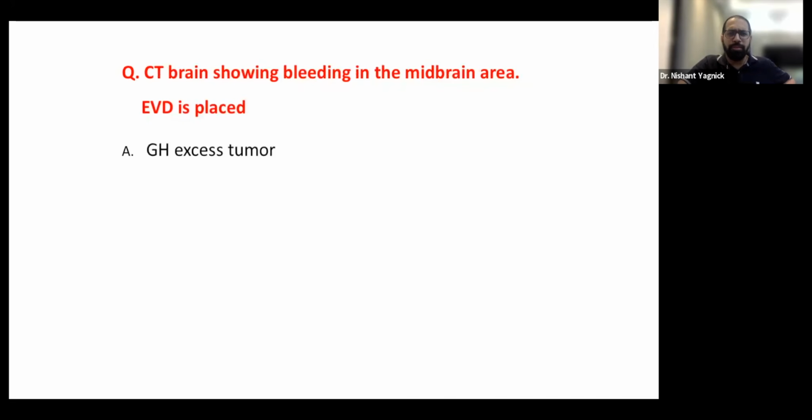CT brain showing bleeding in the midbrain area, EVD is placed. I don't know what the choices would be. Someone has suggested growth hormone excess tumor. I don't think this has anything to do with a tumor.